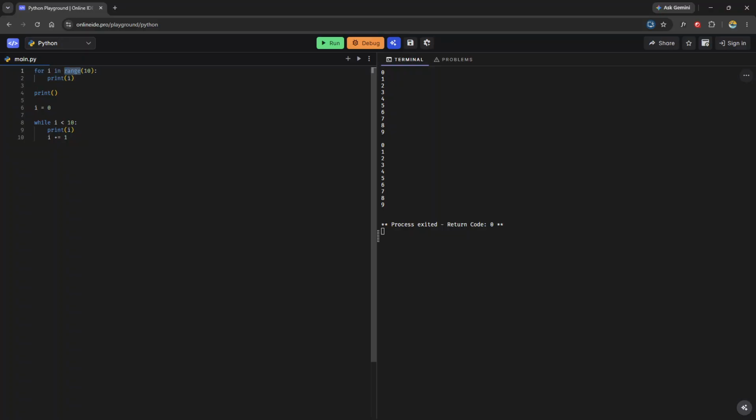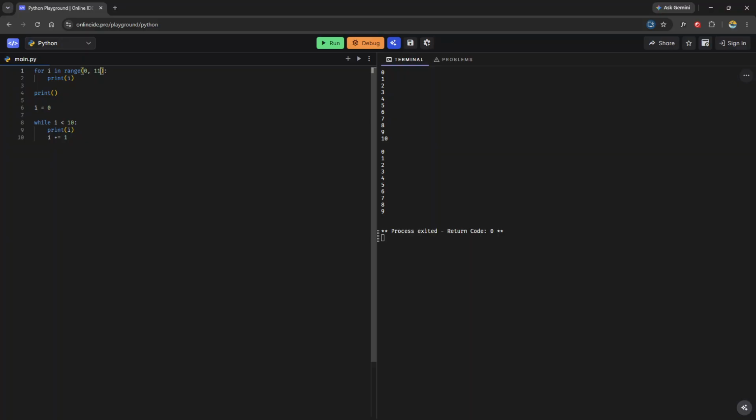Now, this range function, as you guys remember, is just a way to iterate over a given starting and ending position. If we only pass one argument in it, then Python is going to start counting at 0 up to this number, but not including it. If I wanted to include 10 in the printout, I would have to go up to 11 like this. So now I have 10 involved, right?